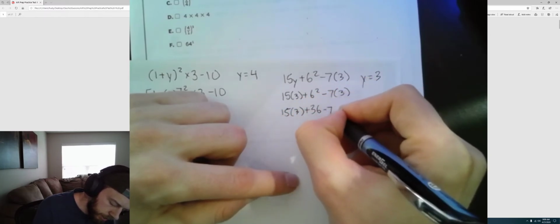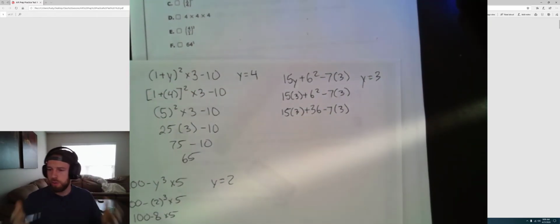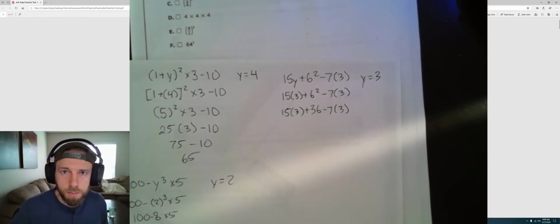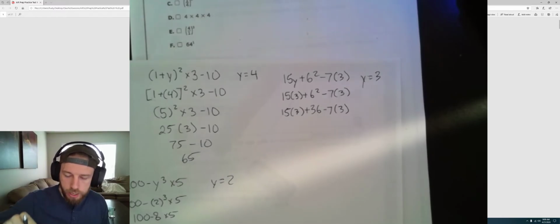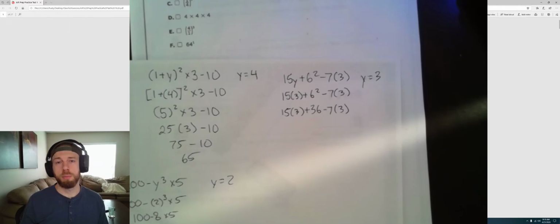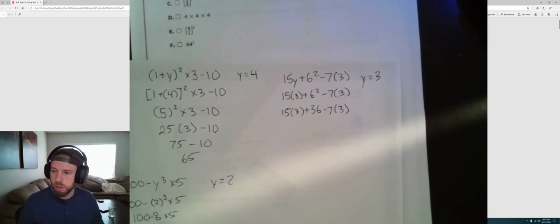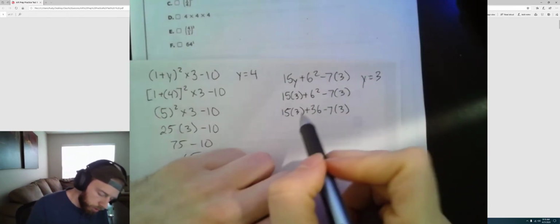This might seem tedious to some of you, and I know I've argued with a lot of you guys about continuing to write down and show all your work, but solving problems, not just math problems, any problem you solve in life, being organized is the most important thing to solving problems. Being organized helps you stay composed here, right? We don't want to make silly mistakes here.